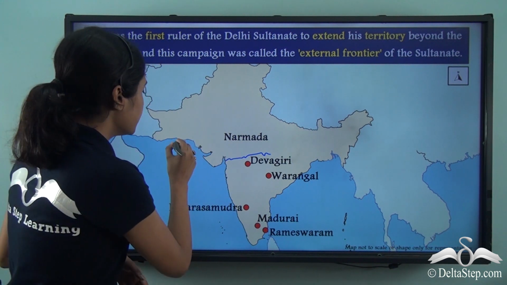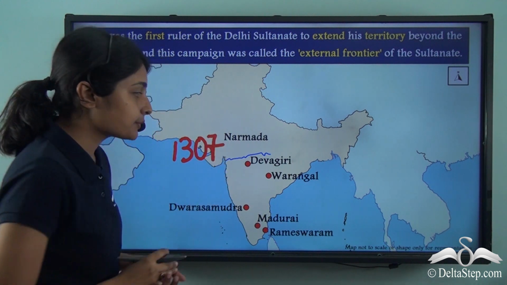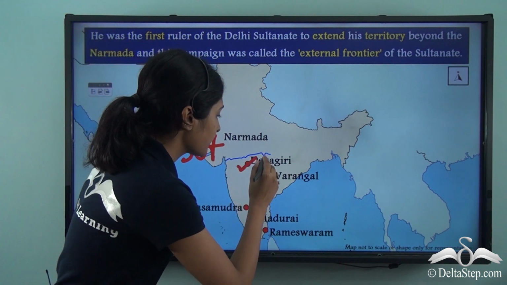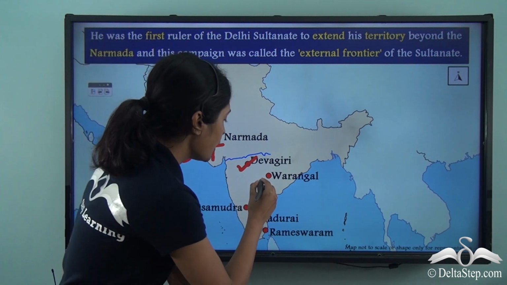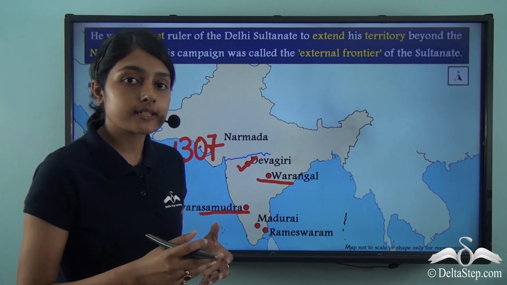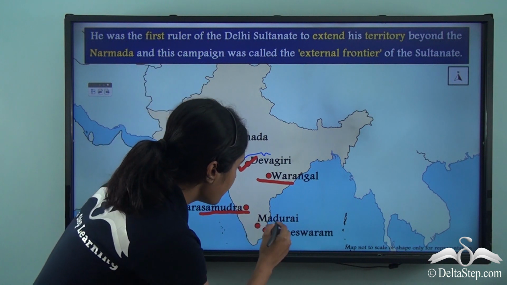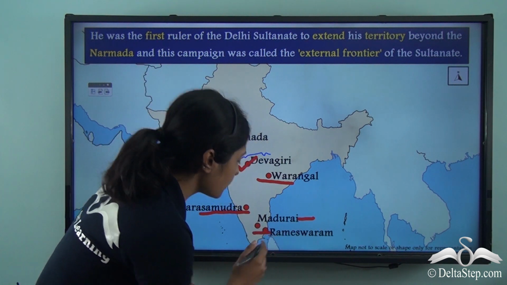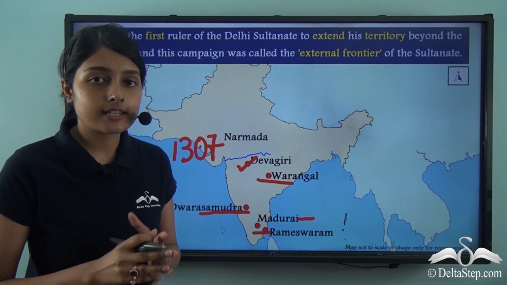In the year 1307, Alauddin captured Devagiri. With this, he also captured the rulers of Warangal and Dwarasamudra. Simultaneously, he also plundered the wealths of Madurai and Rameswaram. So, this was his major Deccan Expedition.